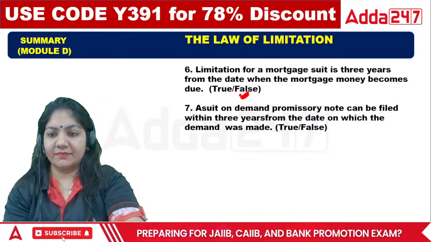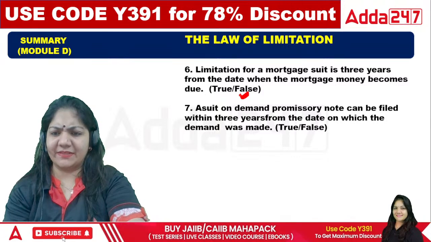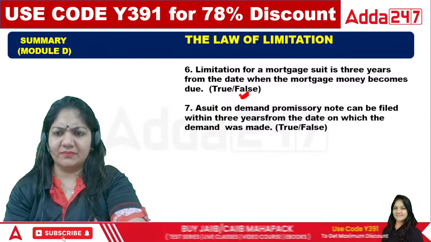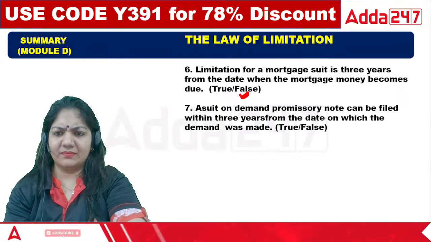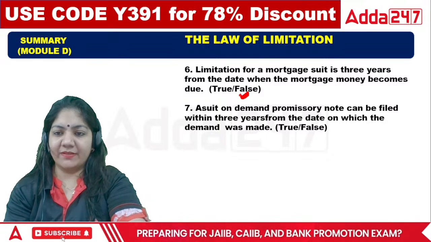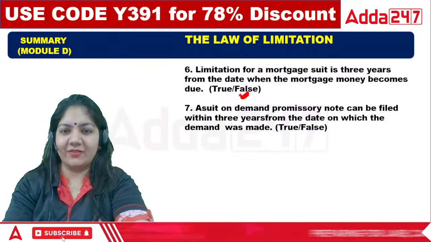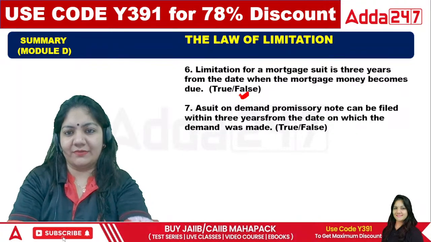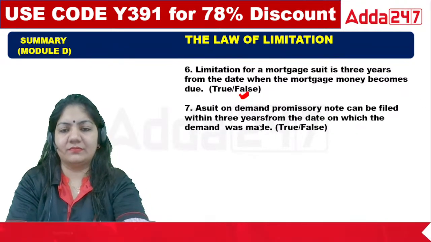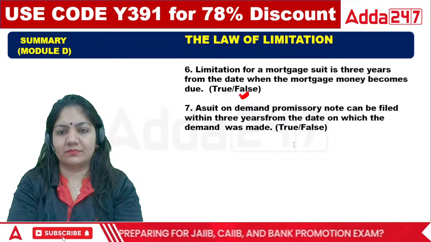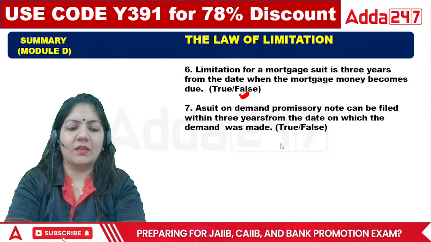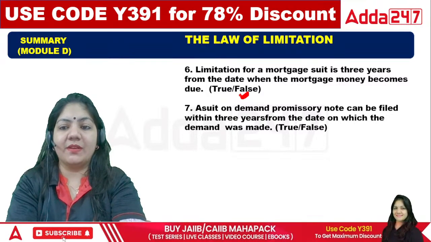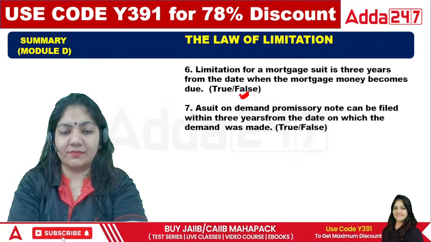Yes, class. Exactly, Debashi sir. Excellent. S. Kumar sir, you are giving me the right reason, but why are you giving me the wrong answer? What is the limitation period of the promissory note?